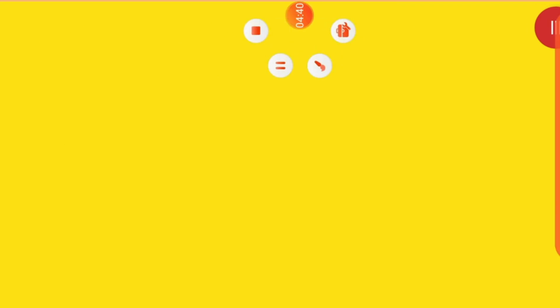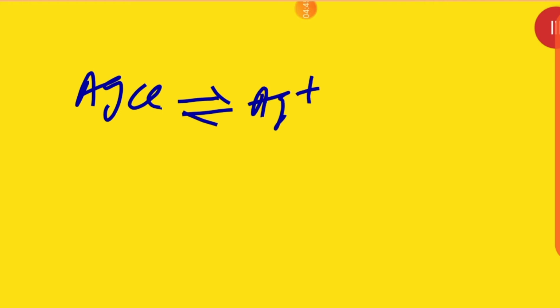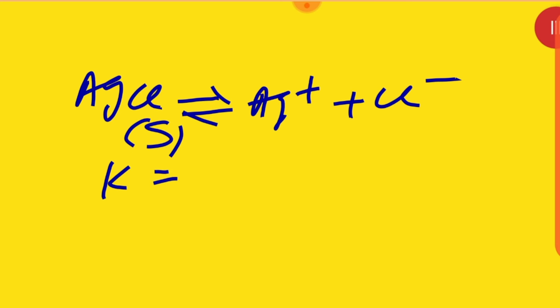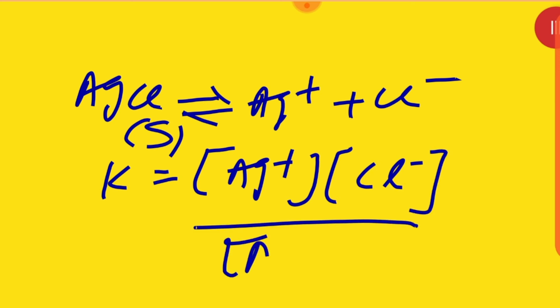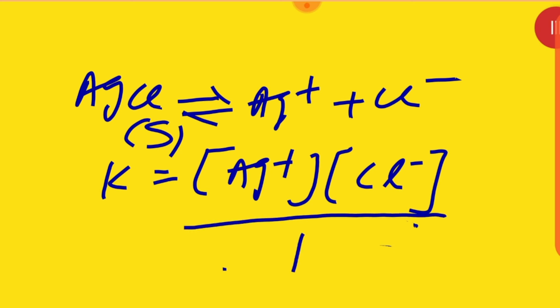Now I'm going to take the example I told you previously, AgCl. It will give Ag+ and Cl-, and the value of K will be concentration of products, Ag+ into Cl-, divided by AgCl, which I have written as solid. Its value will become 1. Why 1? Because it is a pure solid. So what will be left there? Only K is equal to Ag+ into Cl-. And just remember one more thing, AgCl solid was 1, so you can write it K dash.